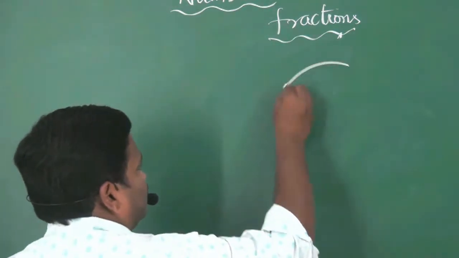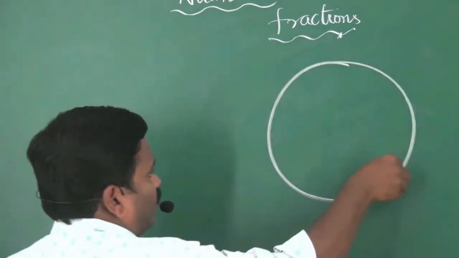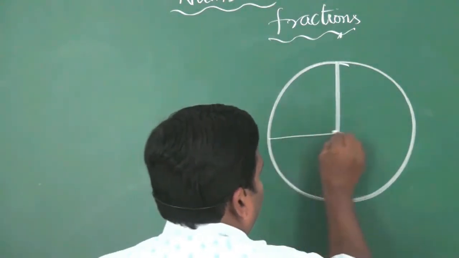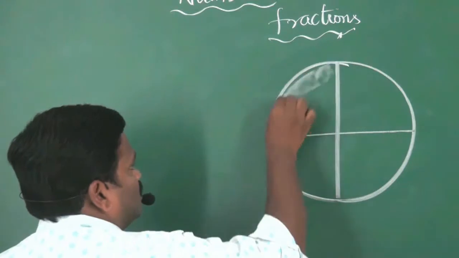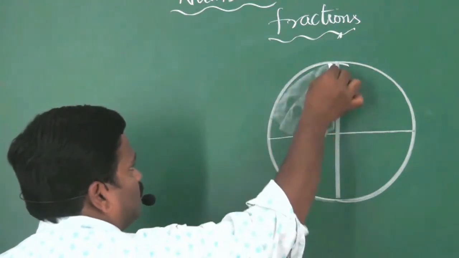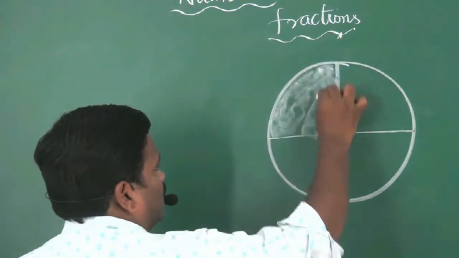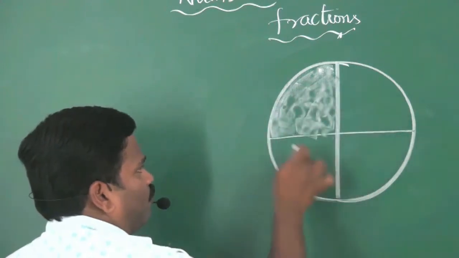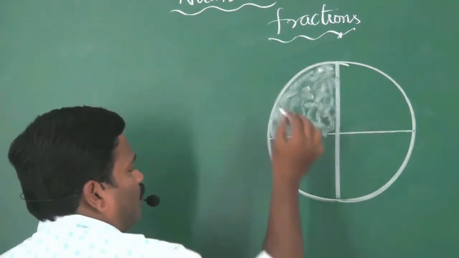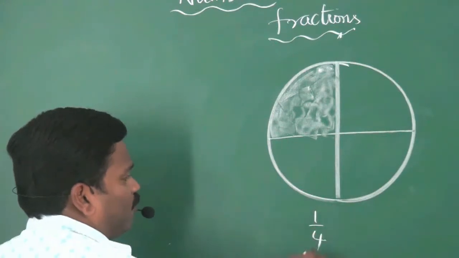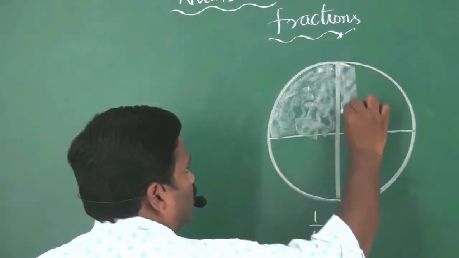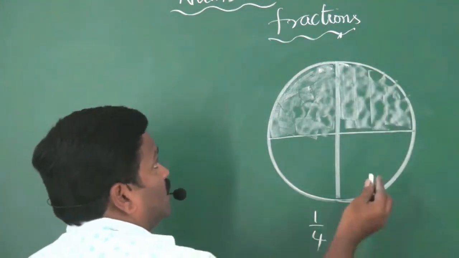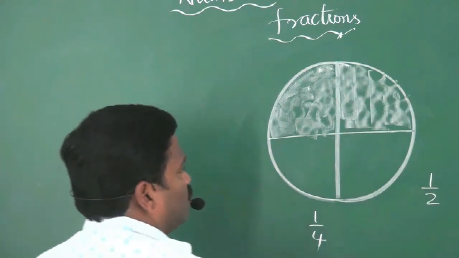Let us see one more example. In this circle, I divided into 4 equal parts and I shade only this part. What is the fraction of the part I shaded? Among 4 parts, I shaded only one part. Therefore, the fraction is 1 by 4. If I shade one more part, then the fraction is 1 by 2.